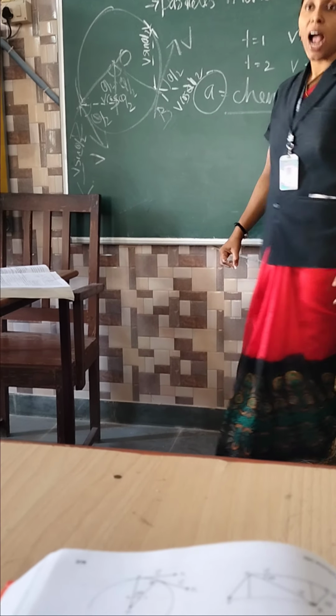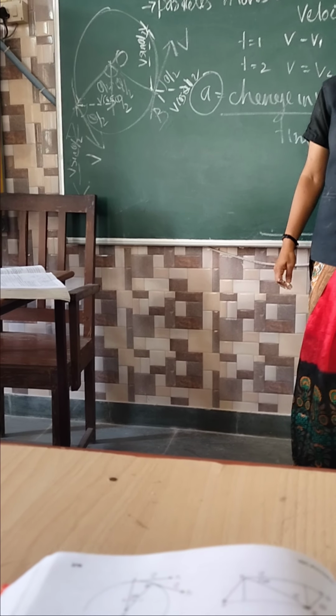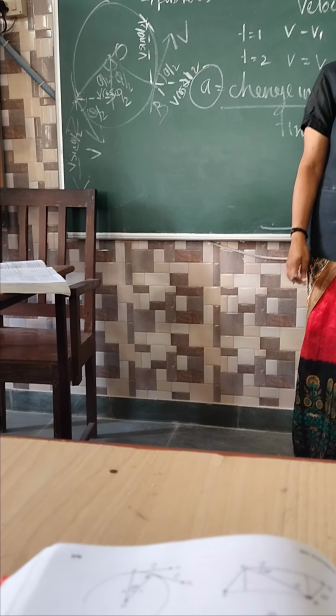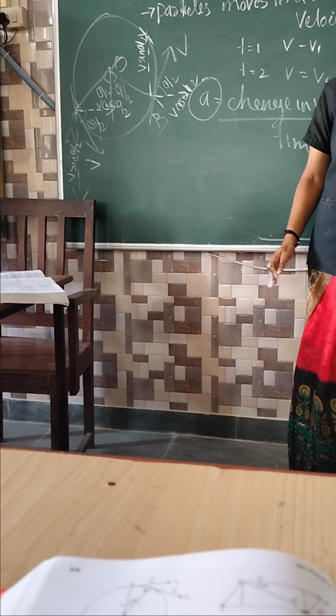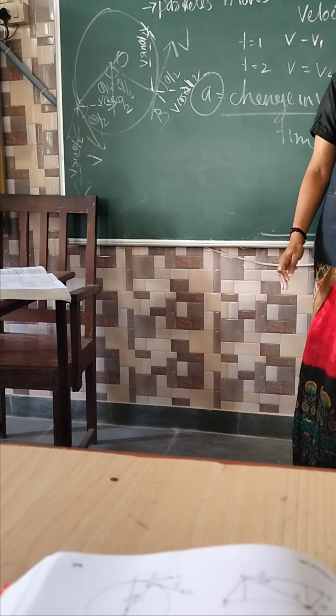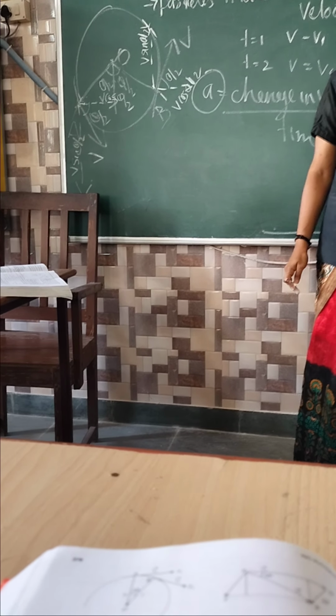Clear everyone? I am considering an arc joining to the center, and the angle is theta, divided in half as theta by 2. The velocities of the 2 points are in the tangential direction, inclined, with components V cos theta by 2 and V sin theta by 2.